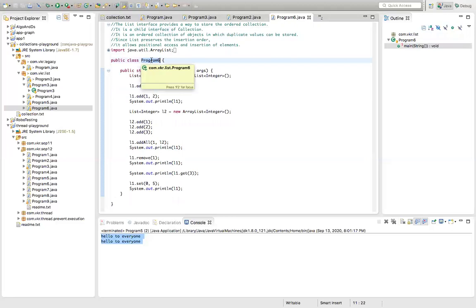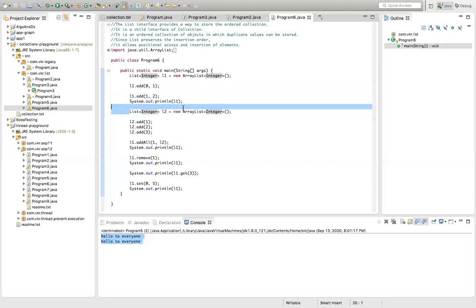Now, inside program 6, in the same program, I'm adding the elements, removing the elements, and updating the elements. I have a list of integers. I'm adding the integer elements to the array list. List.add at the 0th index, I'm adding 1. List.add at the first index, I'm adding 2. Printing L1, first it will give 1 and 2.